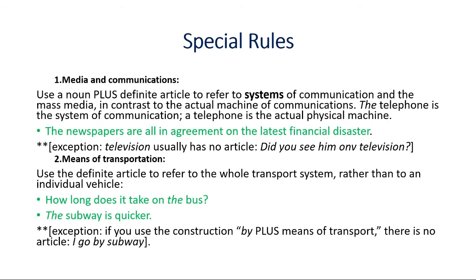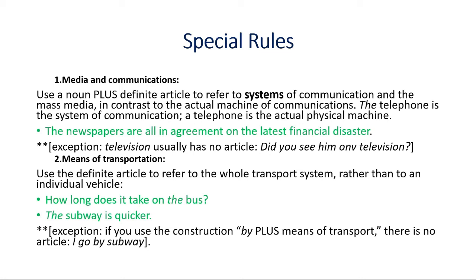So there are some special rules, that is media. What do we do in terms of media and communication, in terms of means of transportation, and in some other cases? There are actually 6 special rules. Use a noun plus definite article to refer to the system of communication and the mass media, in contrast to the actual machine of communication. The telephone is the system of communication. A telephone is the actual physical machine.